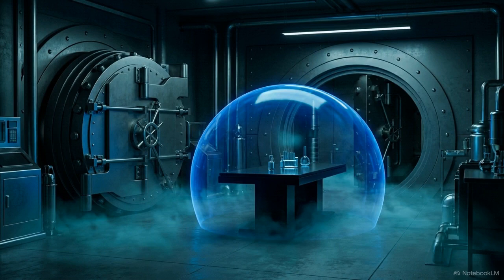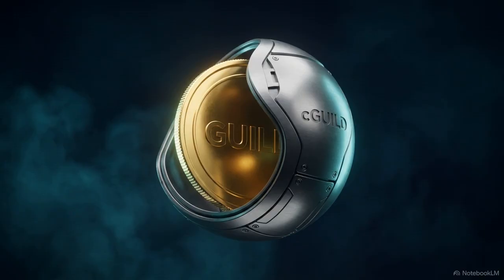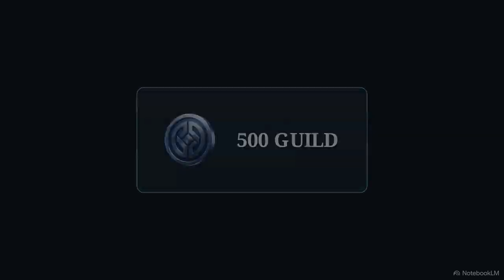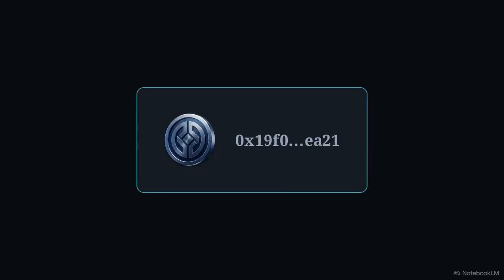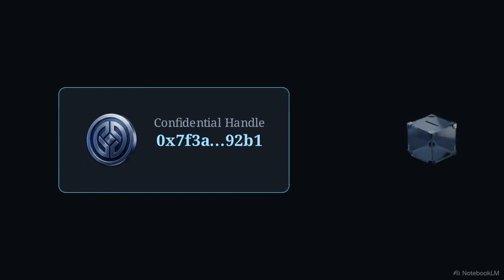This architecture creates 2 distinct defensive layers. The first is the shielding lab, where users wrap their standard public guild tokens into a confidential version called C-Guild. This diagram shows how the process mints an encrypted handle directly inside the hardware enclave. When someone checks that user's wallet on a block explorer, their visible wealth has been turned into random cryptographic noise. That encrypted handle enables sealed ballot voting.